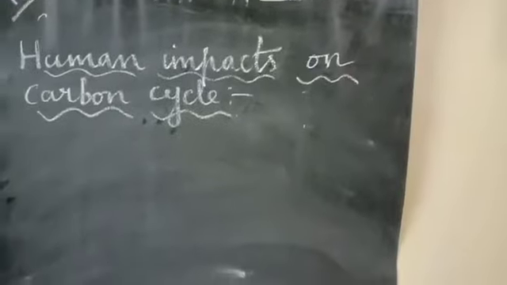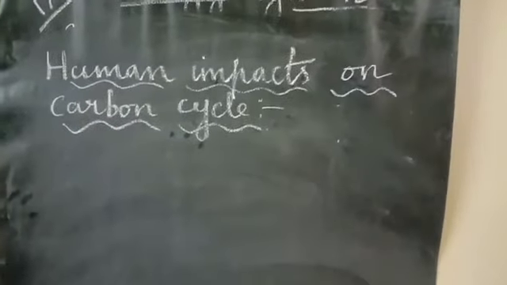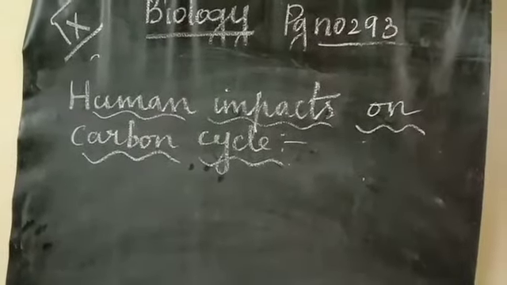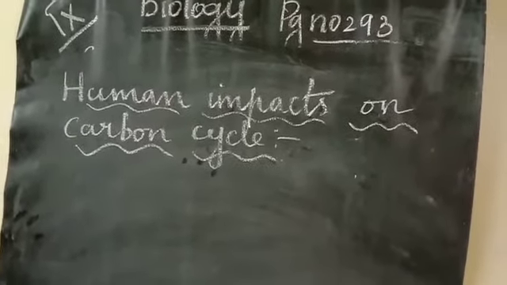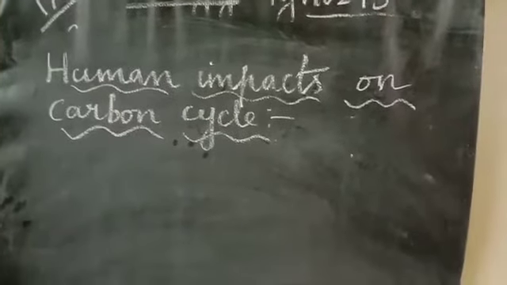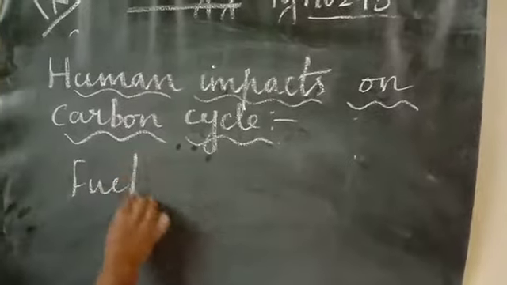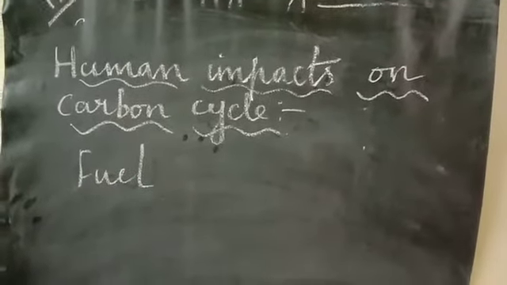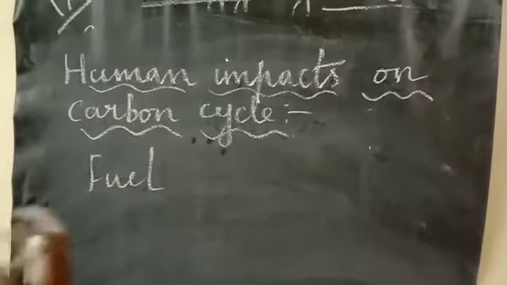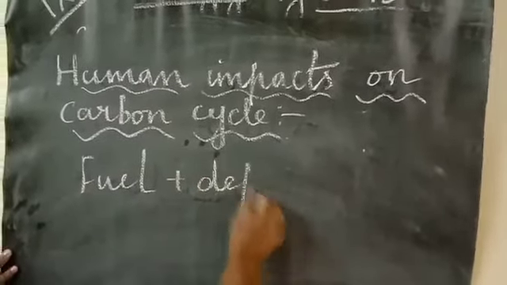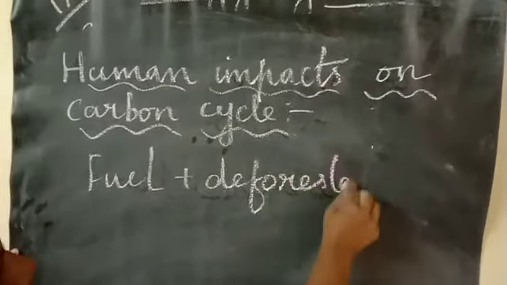So next we are going to talk about the human impact on the carbon cycle. More carbon moves into the atmosphere due to burning of fossil fuel. Mostly fossil fuels are burned on the earth and the carbon reaches the atmosphere, and also because of deforestation.